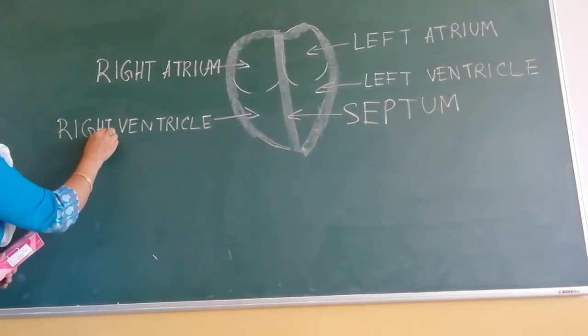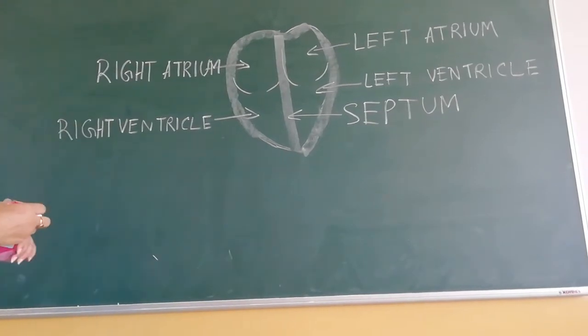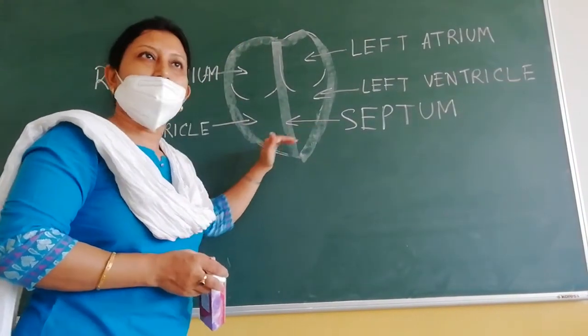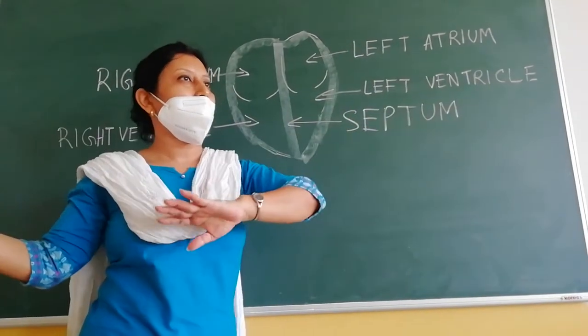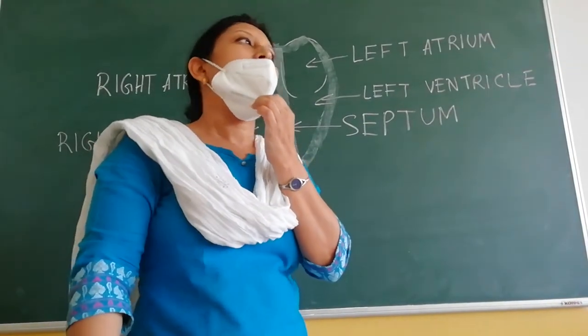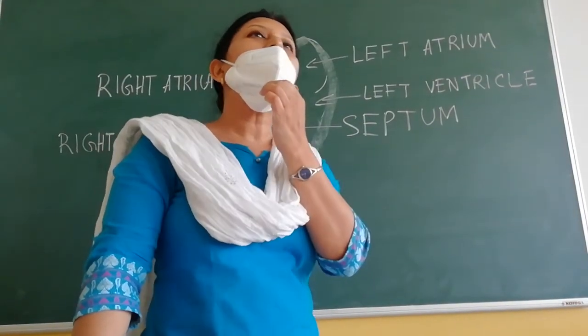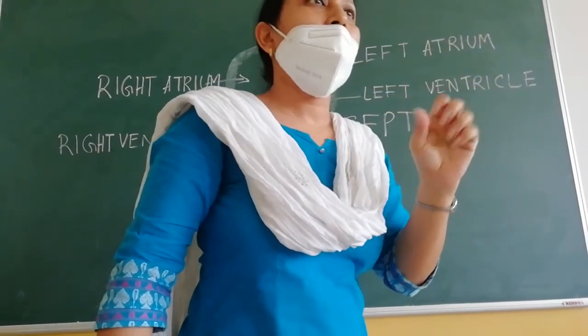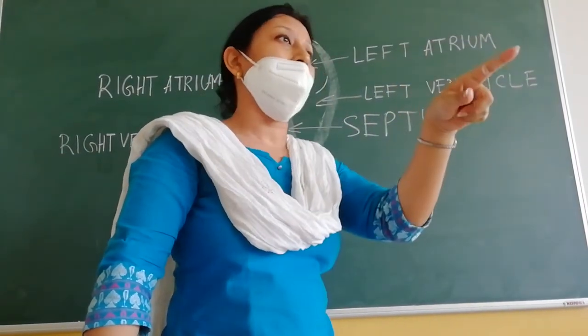This is the right ventricle, right? So atria and ventricles, left and right. So these are the four chambers of our heart. Now this heart, you know what its function is? It is like a pump. It pumps the blood. Very good.